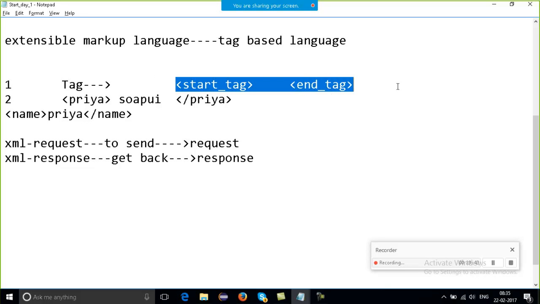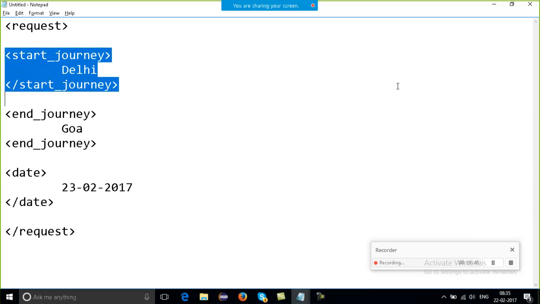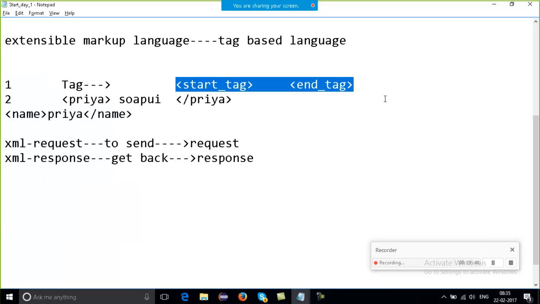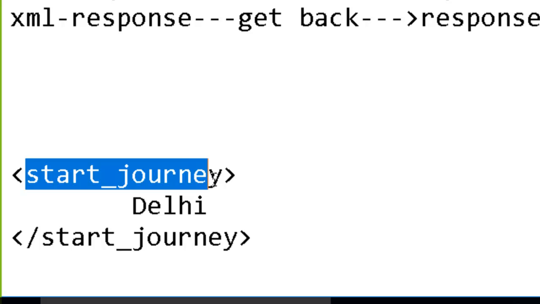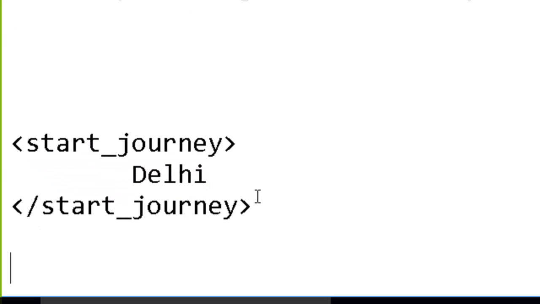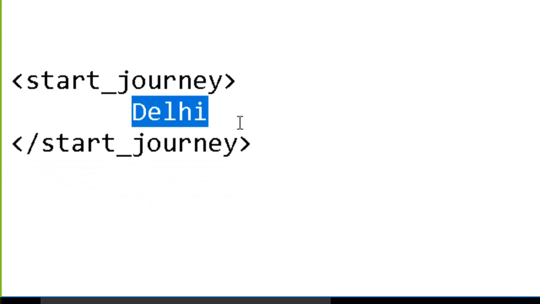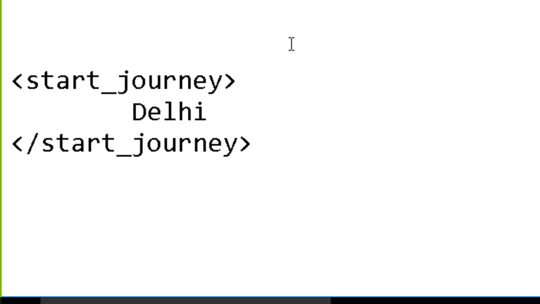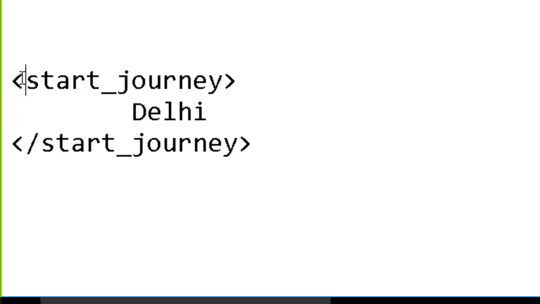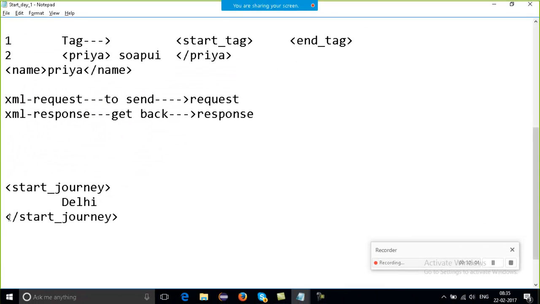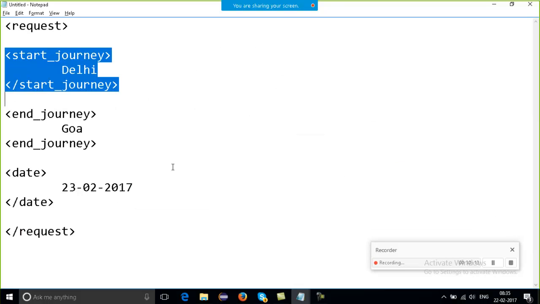Start tag with the end tag. So if I just copy this thing, what can I say? This is my key. Am I right? This is my key and this is the value, right? It's a very simple thing. The key and the value I am working with. A key starts over here and the key ends with a forward slash, and this is the value, right? So here, let's see how I can view it.